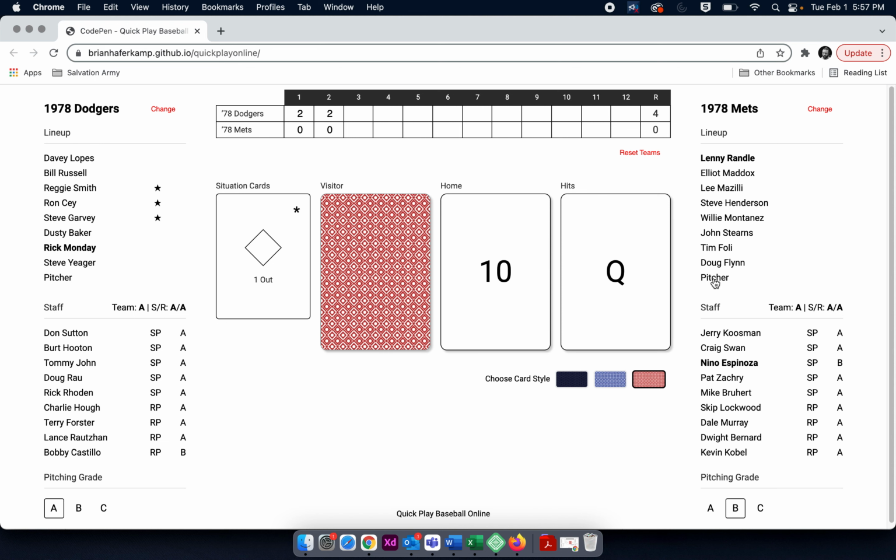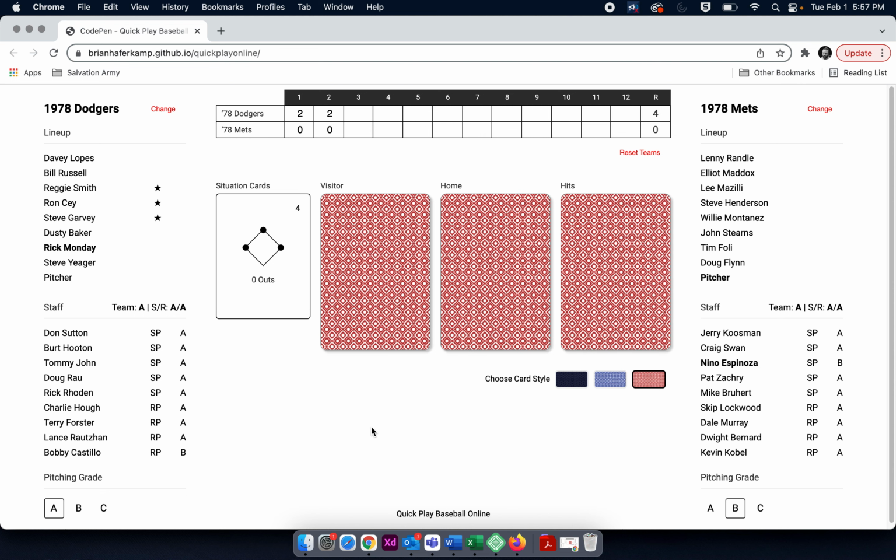Now, what if a pitcher comes up? If a pitcher comes up, they have the same chance for a hit as everyone else, but when they get a hit, they don't have a chance for a home run or a triple. So I've removed that actually for pitchers. I was getting too many pitchers hitting grand slams, so I just removed it altogether. And so that's how that works.